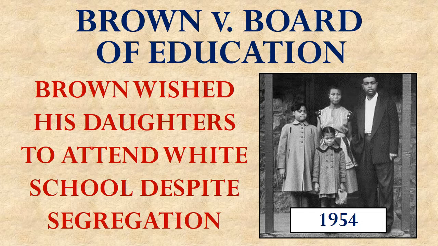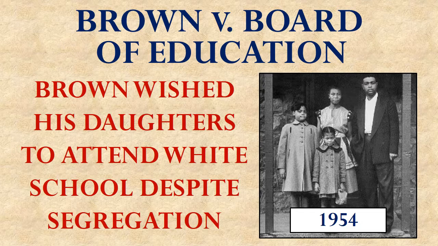Now, these families were picked by the NAACP. Their lawyers were paid for by the NAACP. These families were picked because they had particular personalities and circumstances that they thought would be appealing to juries and eventually judges also, in having sympathy and giving them the correct decision in the mind of the NAACP. For example, the Brown family lived in Topeka, Kansas, not what you think of as a hotbed of racism. Nonetheless, schools were segregated in Topeka, Kansas. And not only were they segregated, but they were pretty good schools for both races.